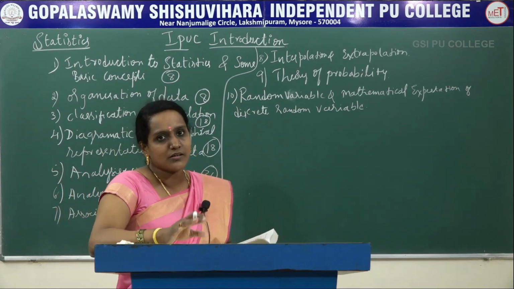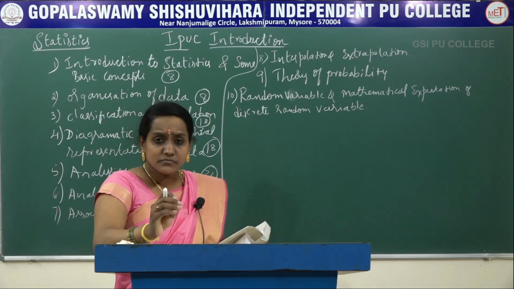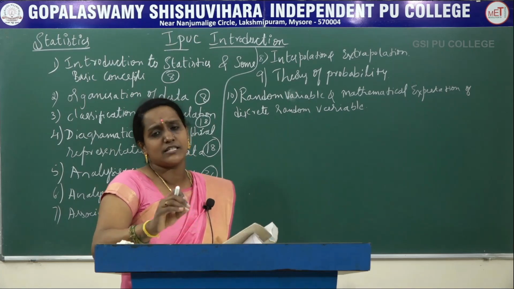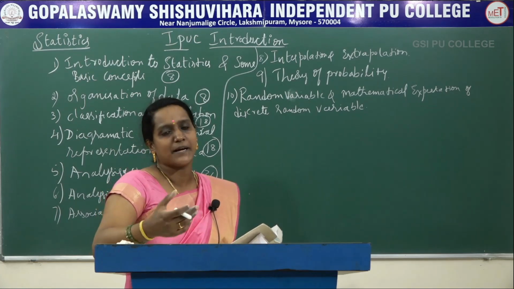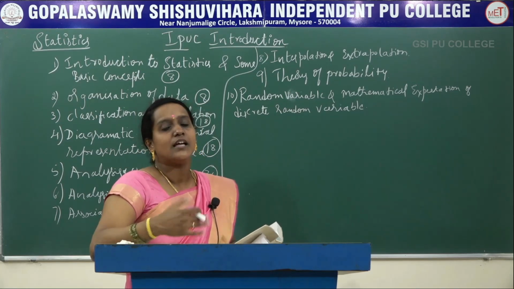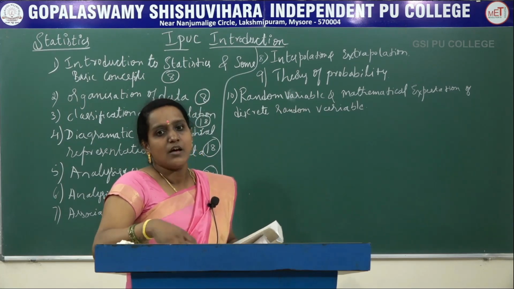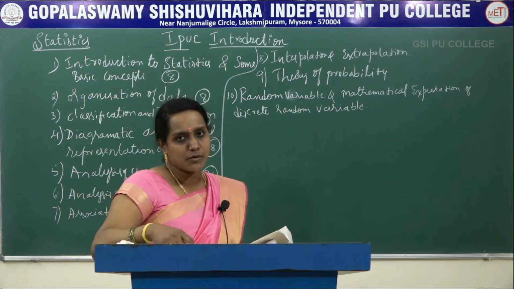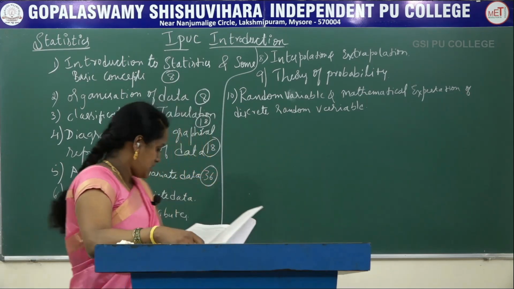Analysis of univariate data carries 36 marks, and this is the chapter with the most weightage throughout the syllabus. In this chapter we can expect 1 mark, 2 marks, 5 marks as well as 10 marks questions in all the 5 sections. We can also expect practical oriented questions from this chapter.